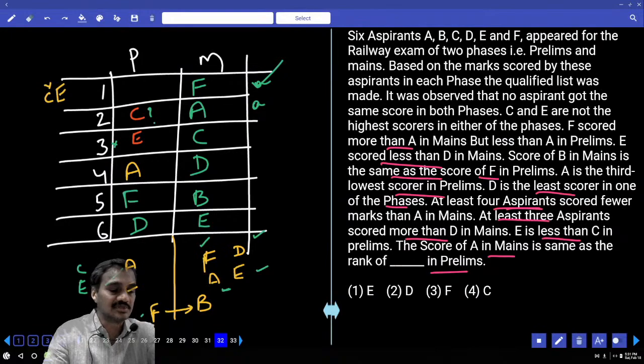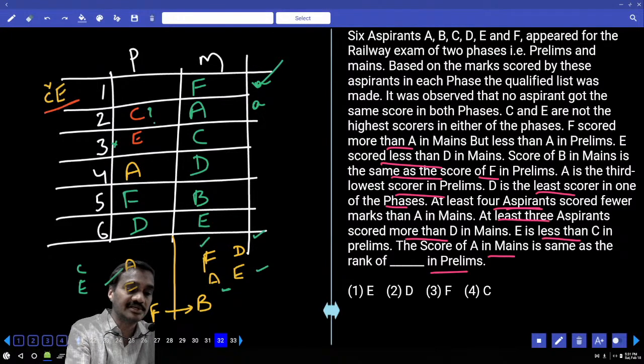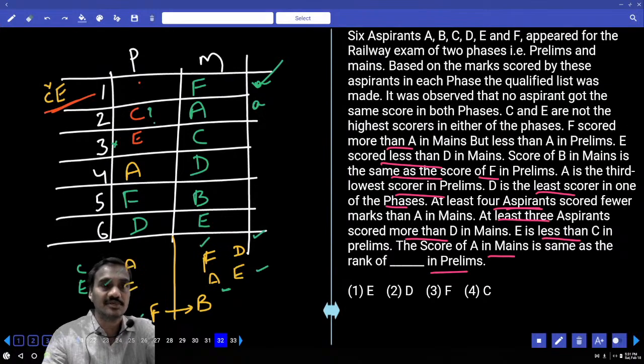And B is the person after. C and E cannot be at the first place, and C must be at the second place. That means who is equivalent to score of A in means C. C in prelims, that is choice for question number 32.